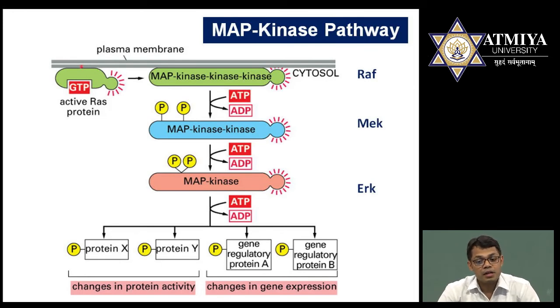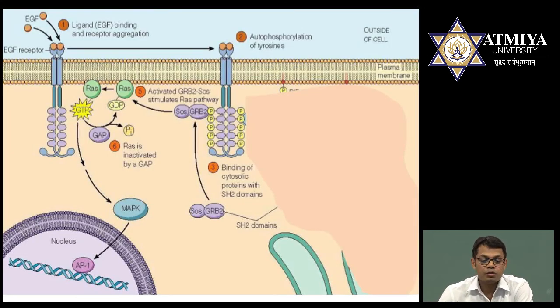Remember, RAS will activate the MAP kinase triple kinase. This triple kinase is also known as RAF. The double kinase is known as MEK, and the MAP kinase is also known as ERK. So the MAP kinase kinase kinase is RAF, the MAP kinase kinase is MEK, and the single MAP kinase is known as ERK. Remember, RAS is associated with the plasma membrane, and in the same way RAF is also associated with the plasma membrane. Only MEK and ERK are free. Now this ERK will enter the cytoplasm and do the biological activity.